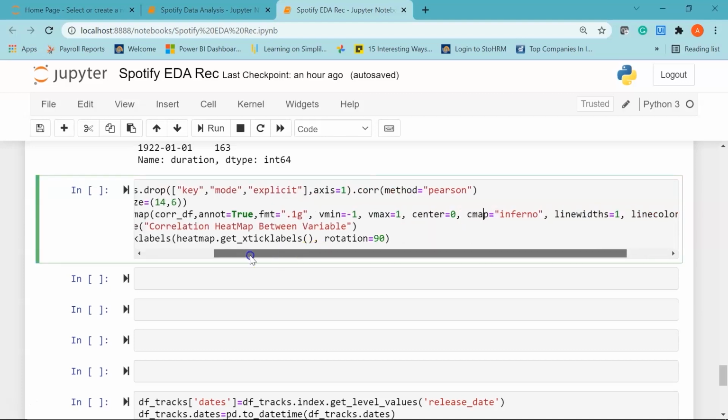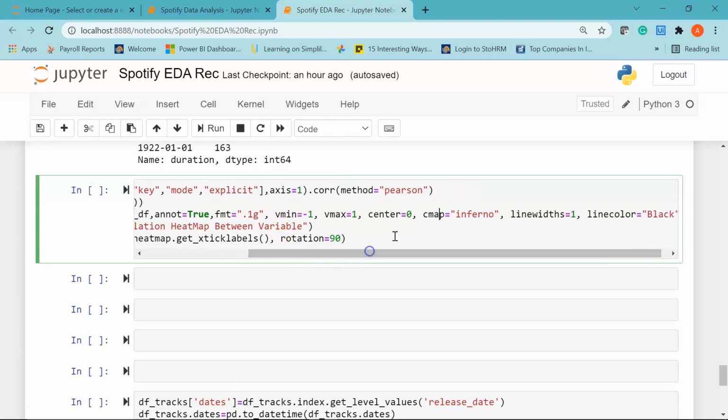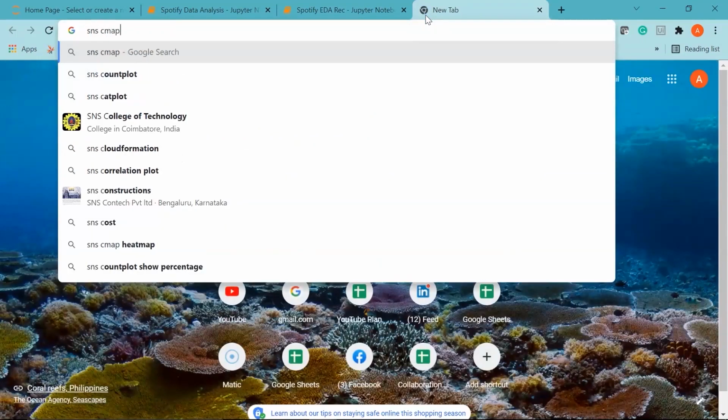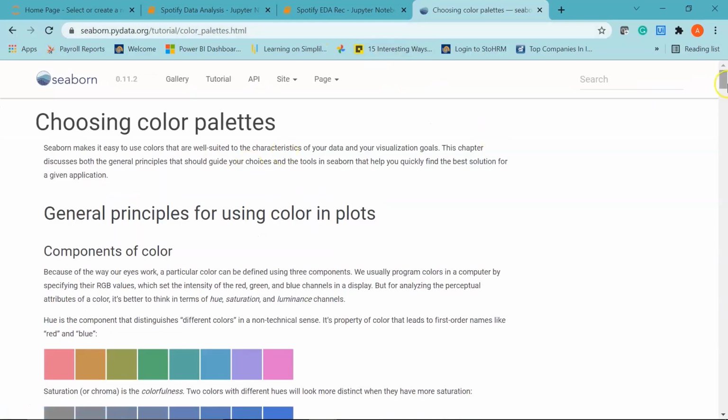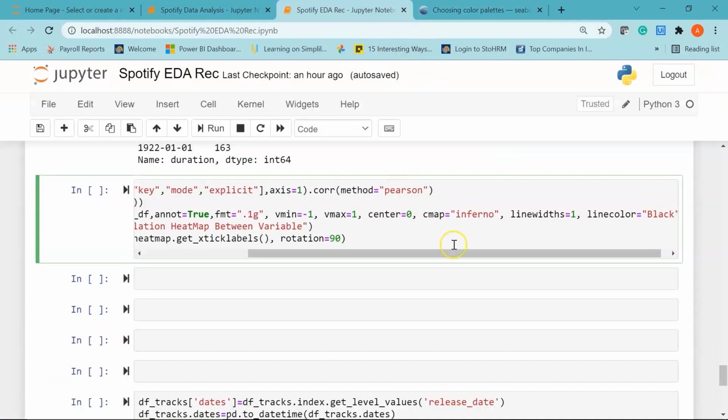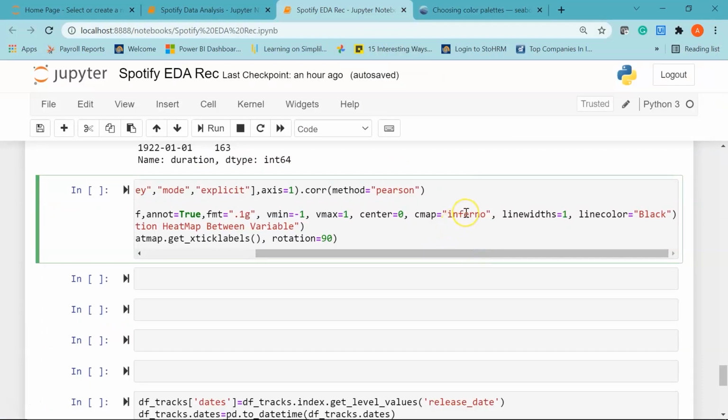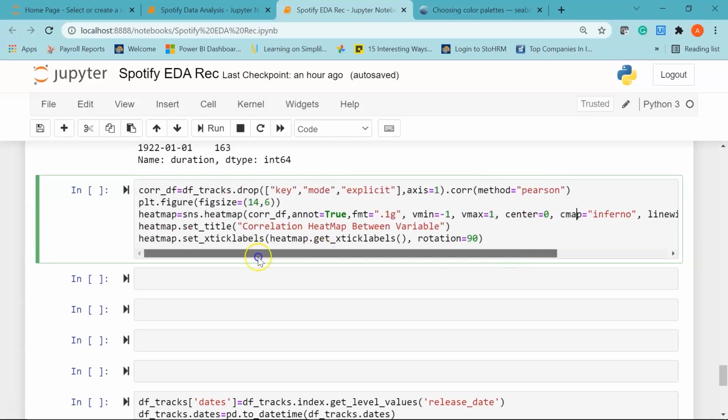Then I have set my vmin and vmax. So these are the values to anchor the color map. Otherwise they are inferred from the data and other keyword arguments. cmap here stands for color map. You can just search for sns cmap and you will get the documentation. So you can choose whichever color palette or color map you want. Here I have used Inferno, and I have set my line widths and line color. Finally, I am giving a title to my correlation map, and I have set the xtick labels.